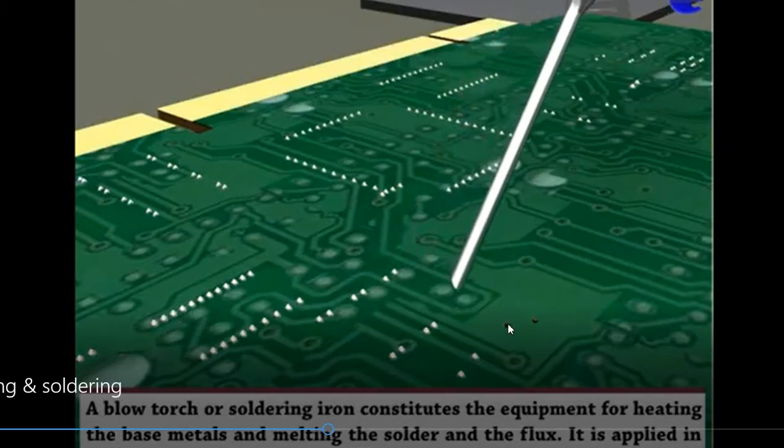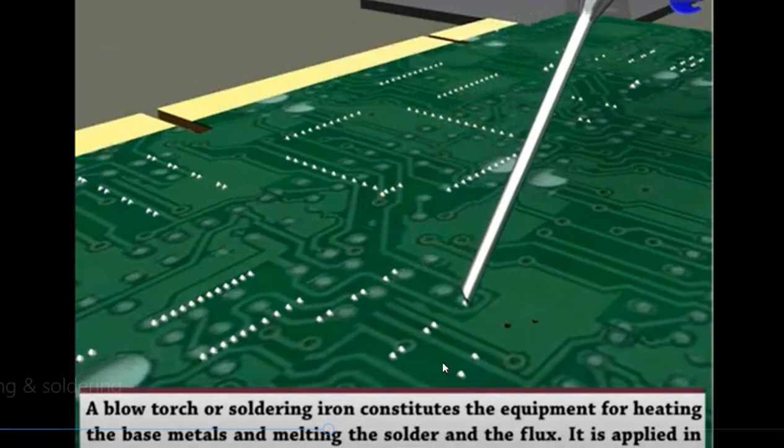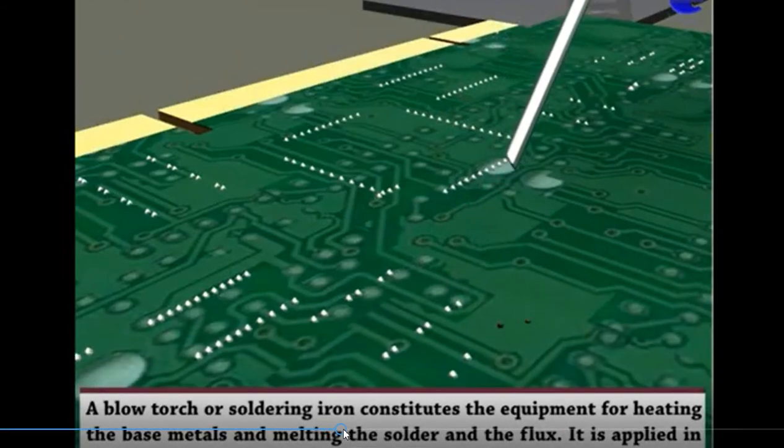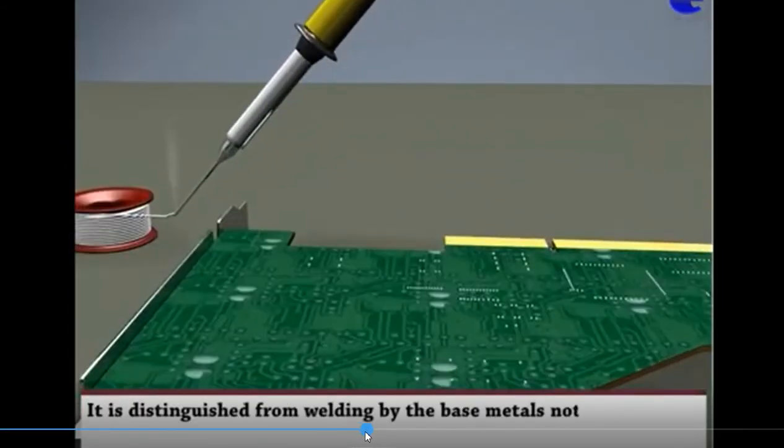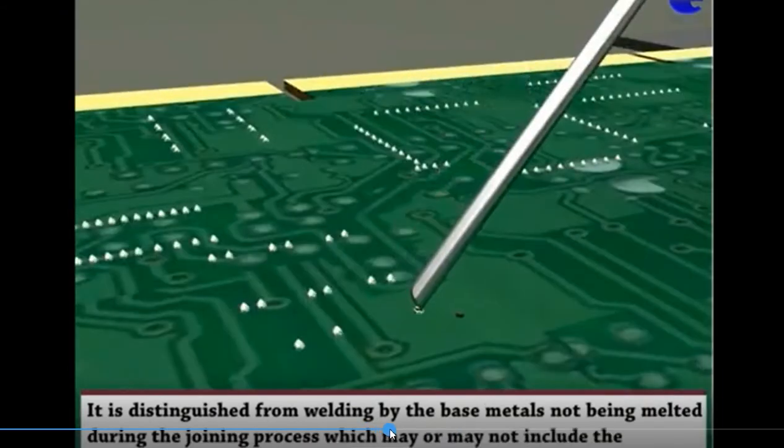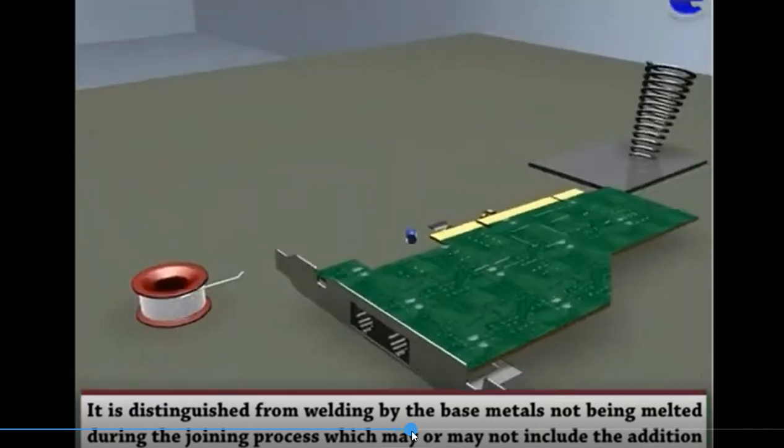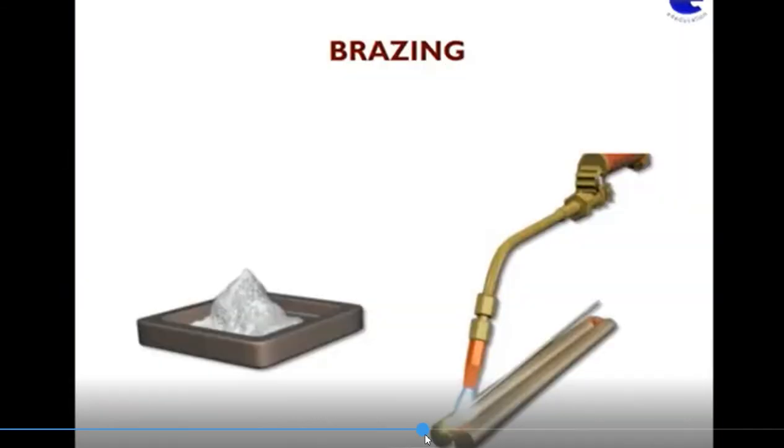You can see here this is a workpiece part. This black color dot is the workpiece part. So here fluxing is done, then tinning is done, then brazing.